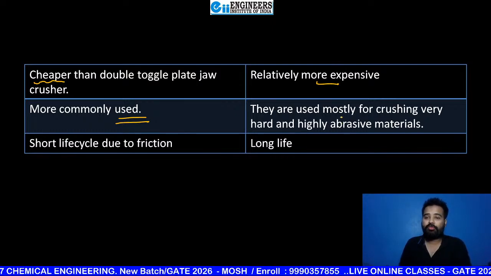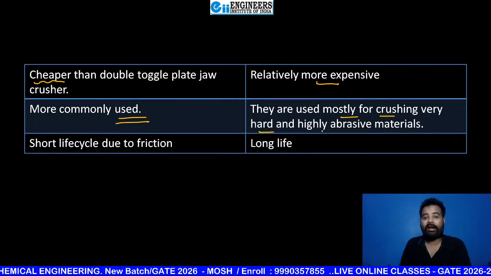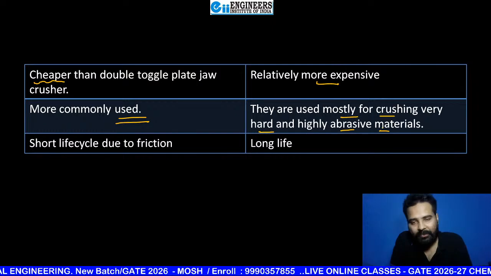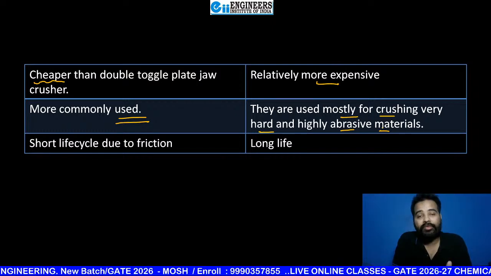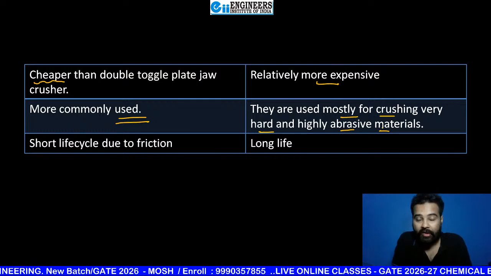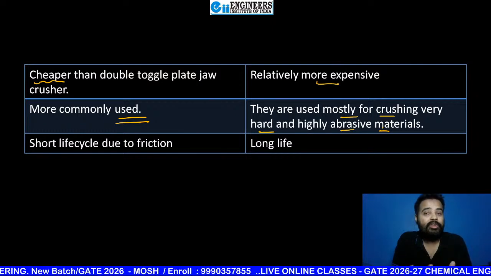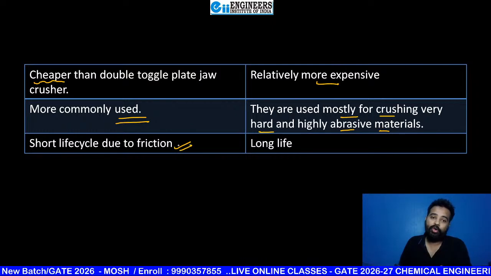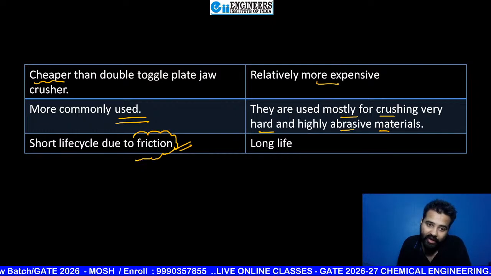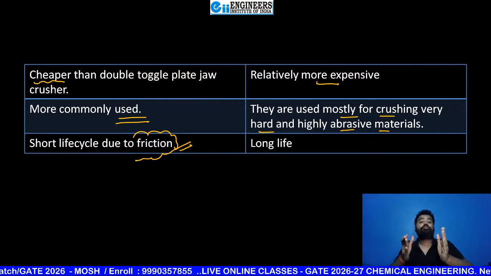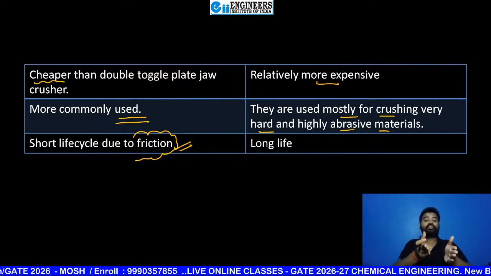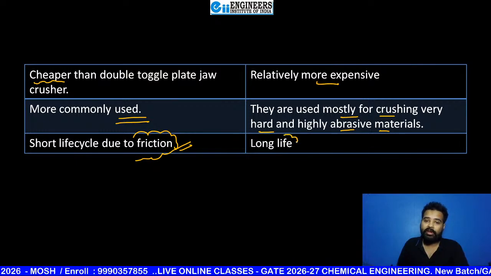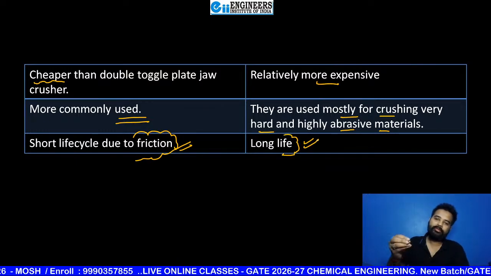They are used mostly for crushing very hard or highly abrasive material, because if very hard material is there, maybe some portion of that solid is so hard that it is above the capacity of your jaw crusher. So clearly its life cycle is small because friction is also there. Friction means more wear and tear. But here there is less wear and tear, so it has a long life.